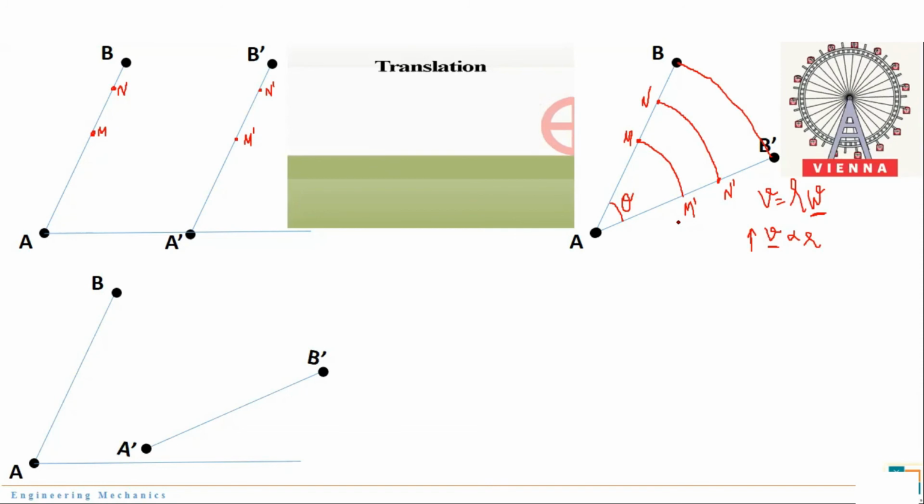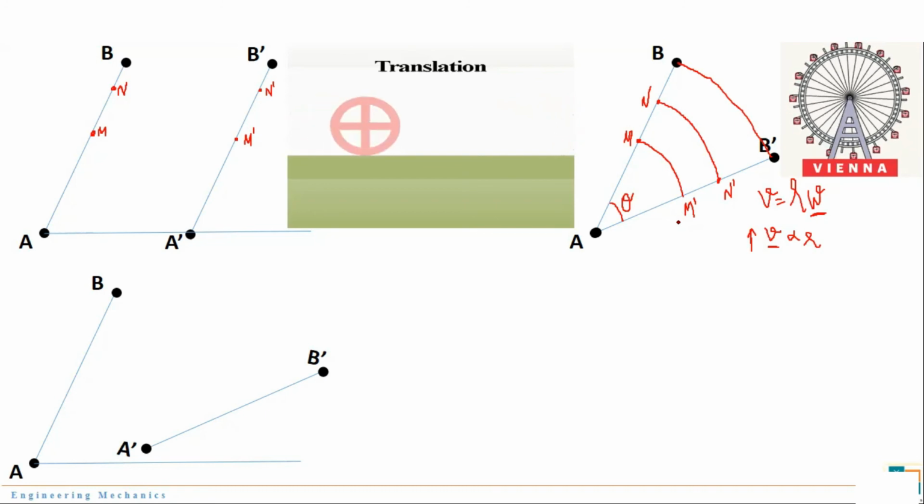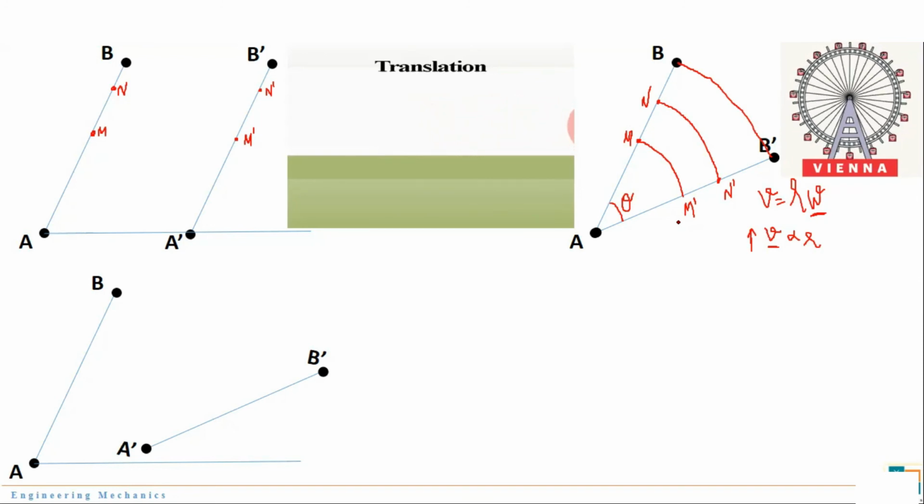This type of case, where a body performs both rotational and translation motion at the same time, is known as general plane motion. Again I repeat, when a body performs rotational as well as linear motion at the same time, that kind of motion is known as general plane motion.